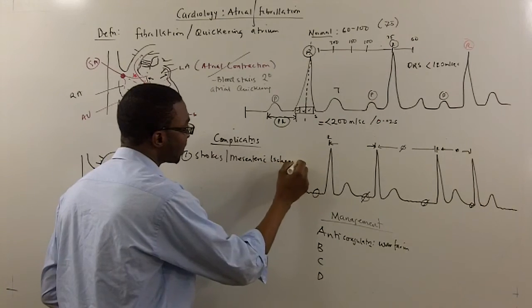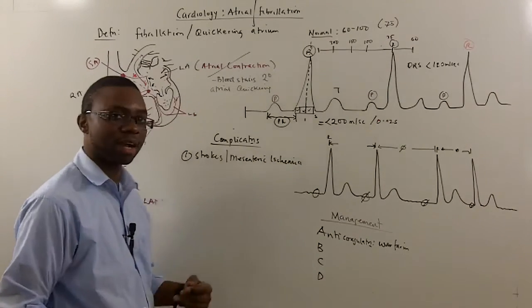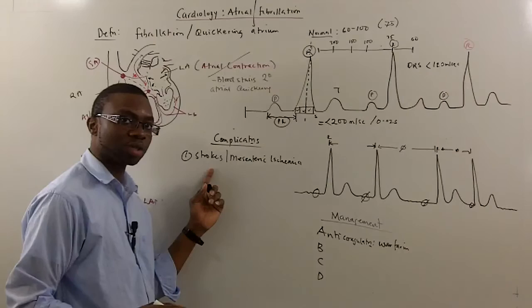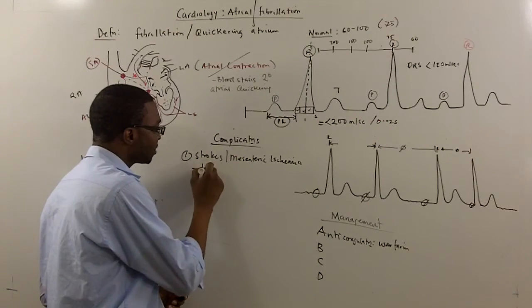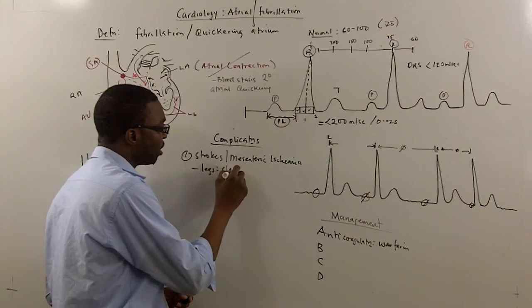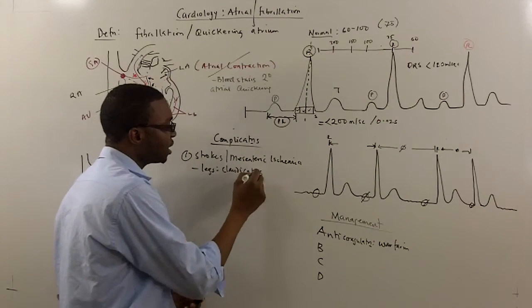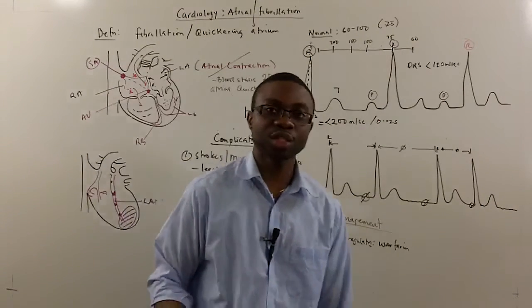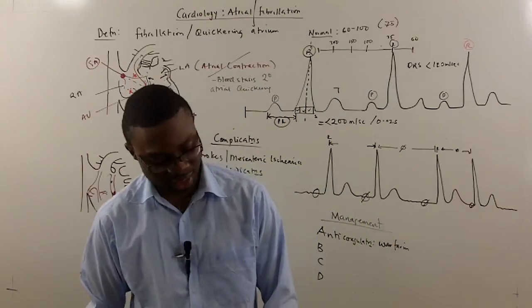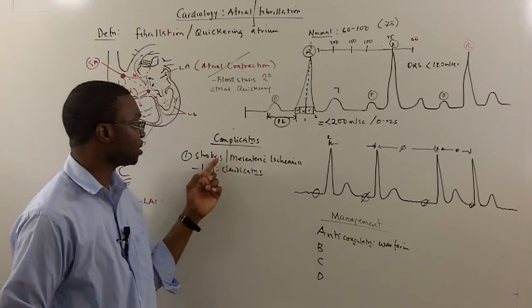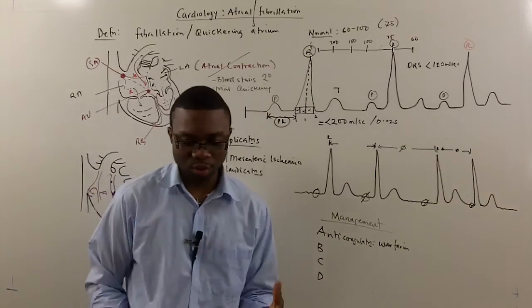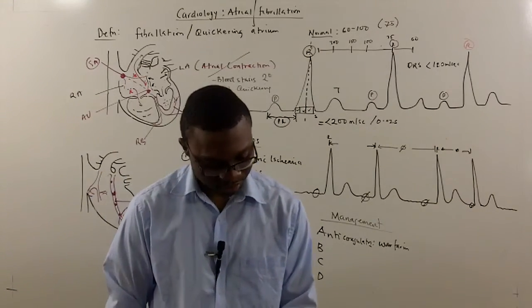Mesenteric ischemia is basically a heart attack of the belly. You can develop strokes because blood clots can go to the brain, and they can go to the legs to form claudications, so decreased perfusion to the lower extremities. So those are serious complications because if untreated, this patient is predisposed to strokes, also myocardial infarctions.